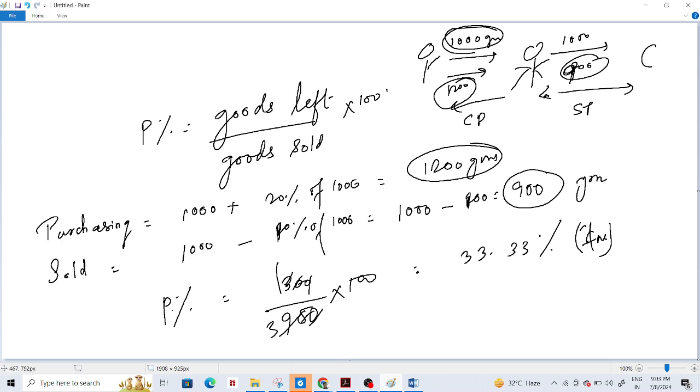What is the profit percentage? It is going to be goods left. He bought 1200, he sold 900, so 300 is left. 300 divided by how many grams did he sell? 900. So we got 33.33%.